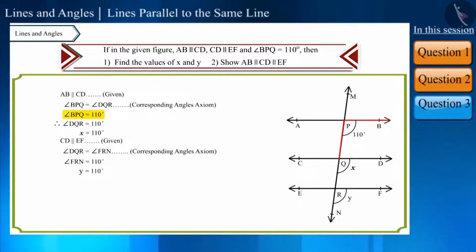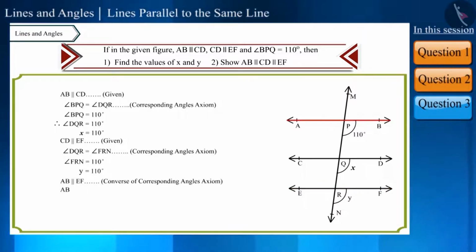Note here, angle BPQ is equal to angle FRN, and these are corresponding angles. Therefore, keeping in mind the converse of the corresponding angles axiom, we can also say that line AB and line EF are parallel to each other.